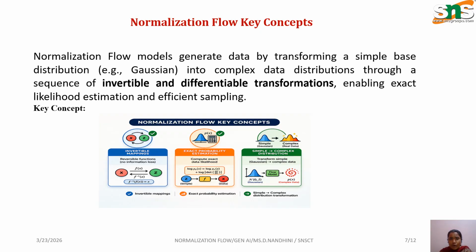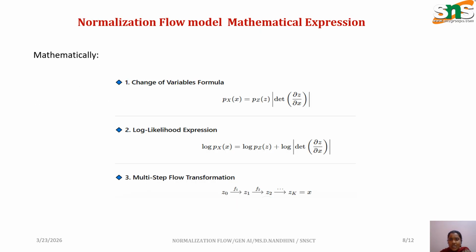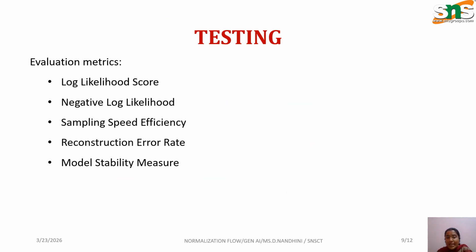So normalization flow key concepts are given here. There are the change of variable formula, log likelihood expressions, and multi-step flow transformation. So the last part is the testing part. In this testing part, normalization flows are used in image generation, density estimation, anomaly detection, and variational inference. So these results will be high quality data generation, exact probability calculations, and better invertibility. So these are all evaluation metrics.